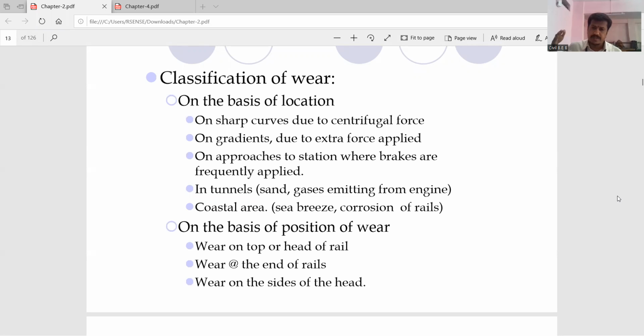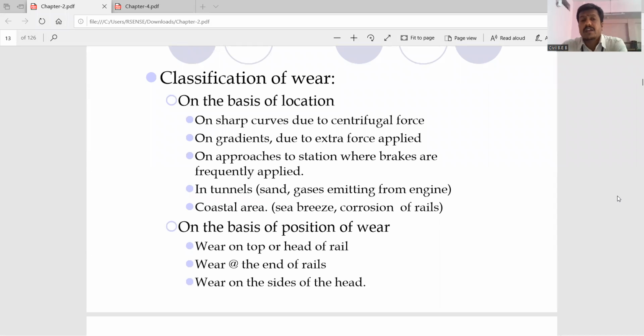When your train is coming to the railway platform or any railway station, the driver of the train is going to apply the brakes. Due to the application of the brakes, wear can occur. Why? Due to the friction of the flange of your wheel section and the side of your rail, or the friction caused between your wheel and the top surface of your rail.